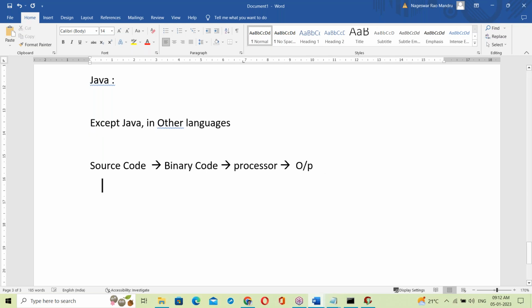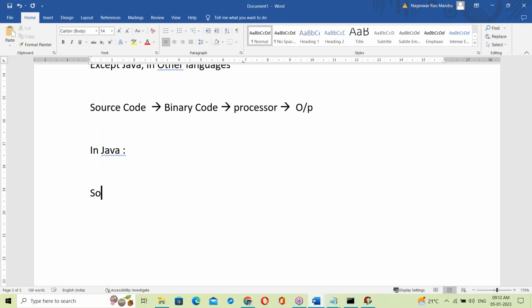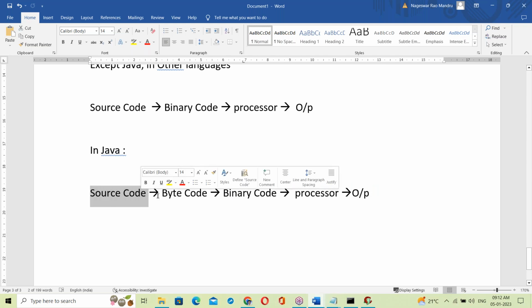Next, in Java, what happens? First of all, source code converts into bytecode.